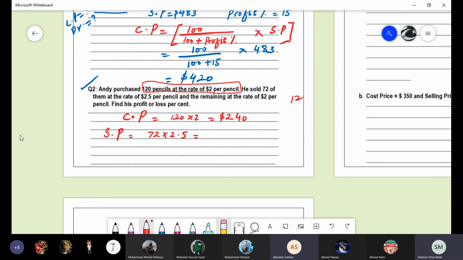So total pencils are 120. 72 he sold at the rate of 2.5. How many are left if we sold 72? 48. So 48 pencils, the remaining, at the rate of $2. So just calculate the values of both.